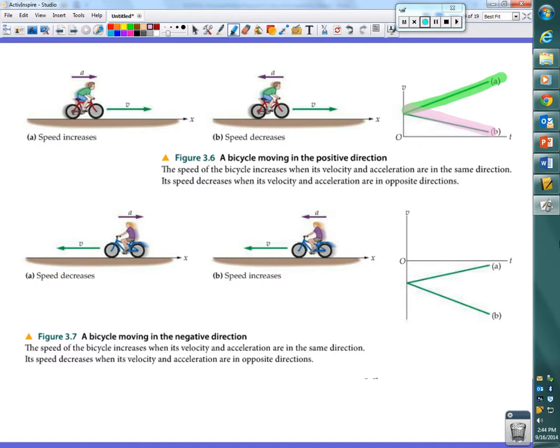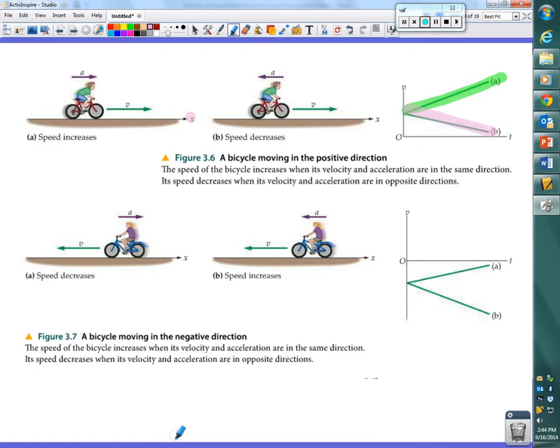Positive direction, right? In this case here, in this picture, if this arrow is pointing towards the right and it's labeled as X, that's the positive direction, right? So in this case, both of these graphs represent motion in the positive direction, but the top one's speeding up, the bottom one's slowing down, okay?